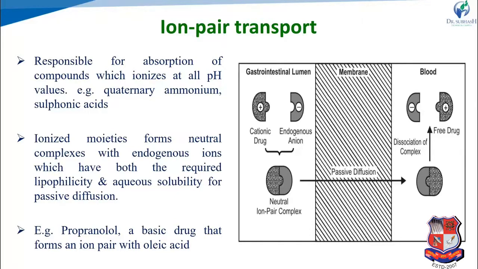In the figure we can see cationic drugs binding with endogenous anions to form an ion pair complex in neutral form. It crosses by passive diffusion, reaches the blood, and dissociates, releasing the free cationic drug.